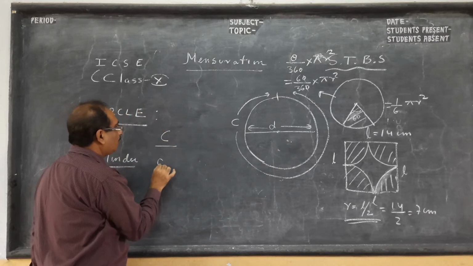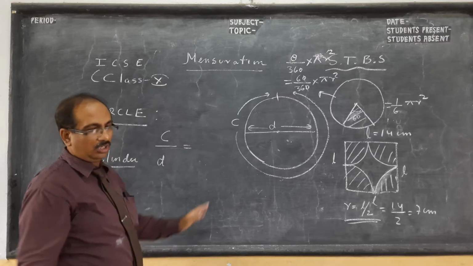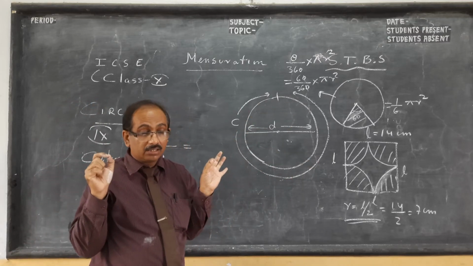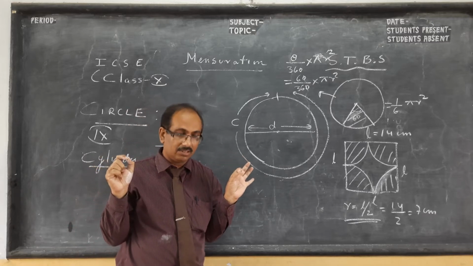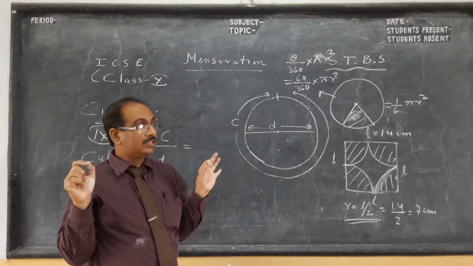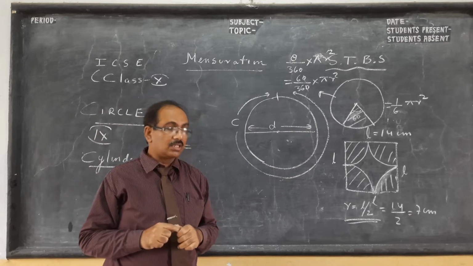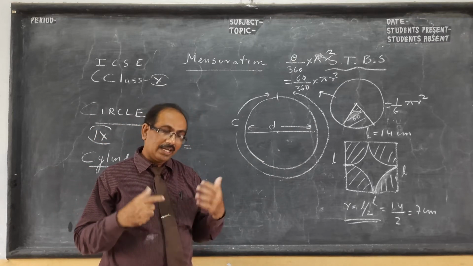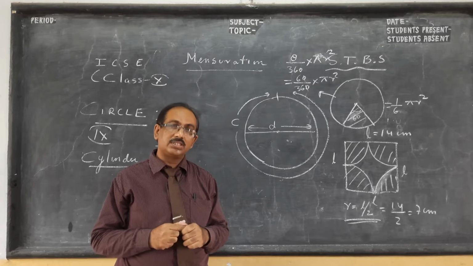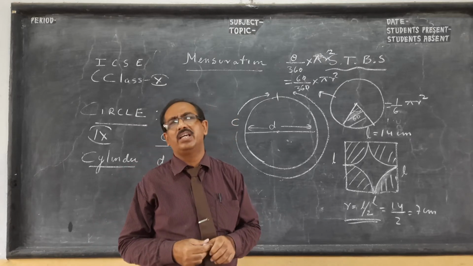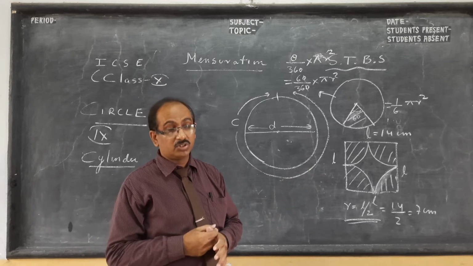So what people found out was, C is the circumference, the length. In other figures, children, it's called perimeter, but for a circle we use circumference. Like in chemistry, you will see many metals get affected by air and moisture in the air, and this is called corrosion.